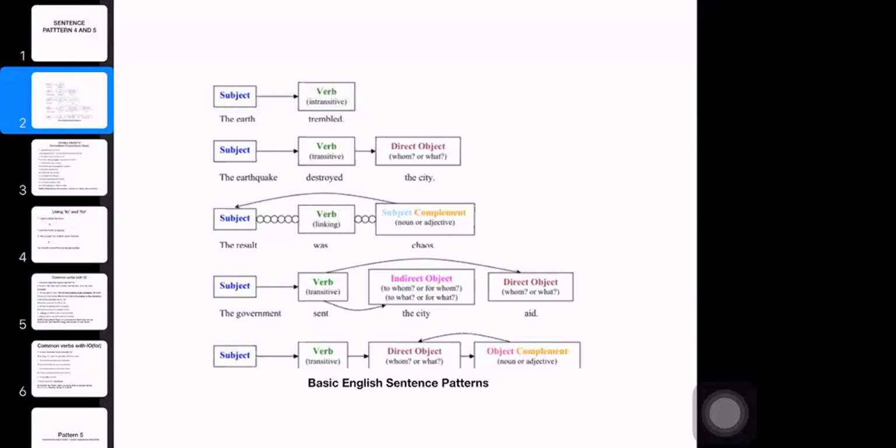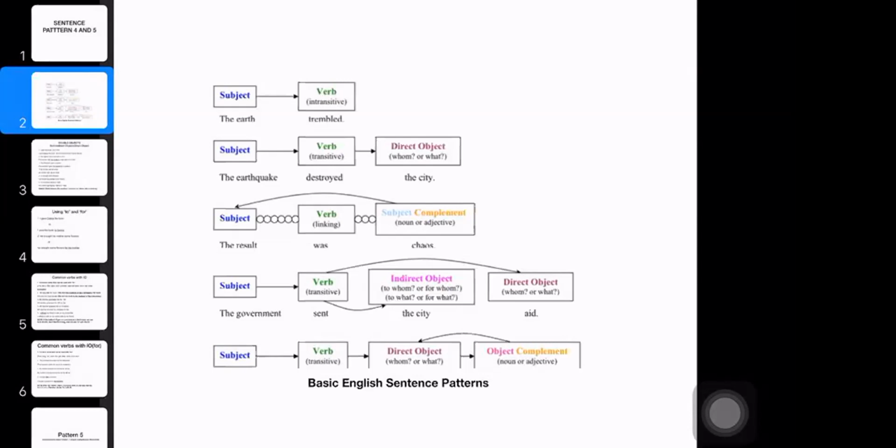The second sentence pattern is when you must put an object, when the verb must be followed by an object, otherwise it will not make sense. This is the subject, verb, direct object pattern. The earthquake destroyed the city. "The earthquake destroyed" doesn't make much sense.